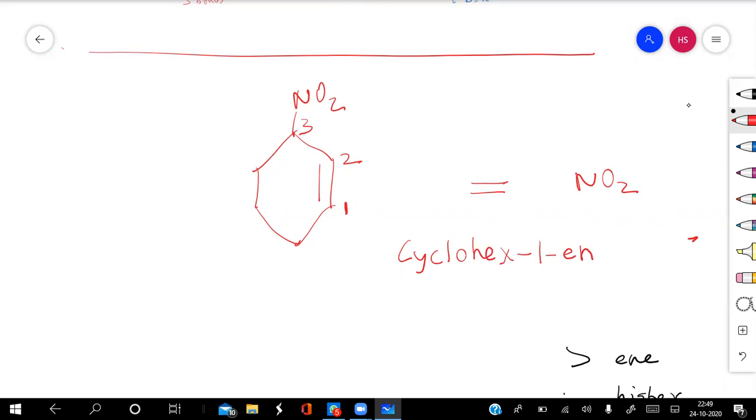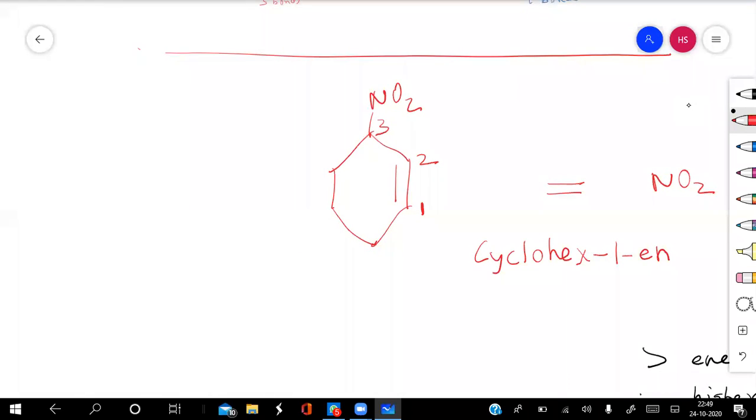And one thing is that nitro will never be fixed as a suffix, it will always be a prefix. So the nitro you have to place before the name of the cyclohexane, at the beginning.